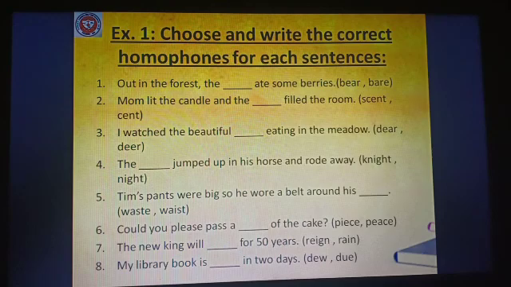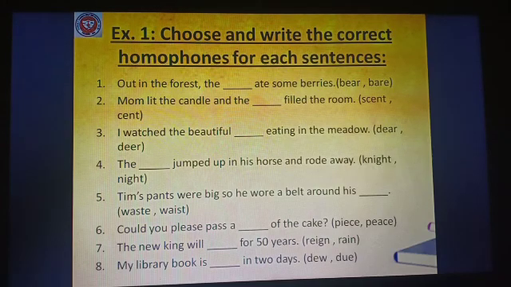Number 3, I watched the beautiful dash eating in the meadow. Options are D-E-A-R, dear, and D-E-E-R, deer. Number 4, the dash jumped up on his horse and rode away. Knight, K-N-I-G-H-T, and the other, night, N-I-G-H-T.